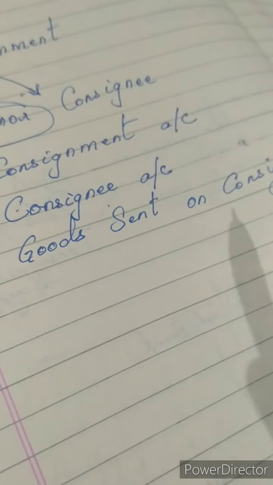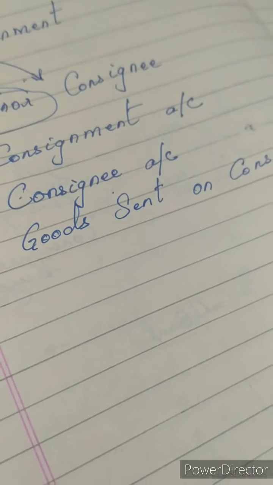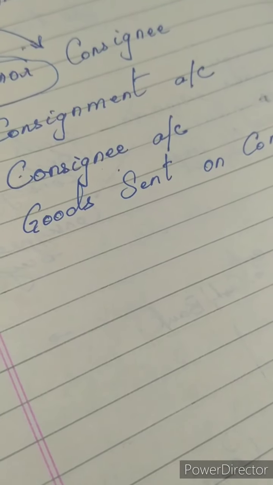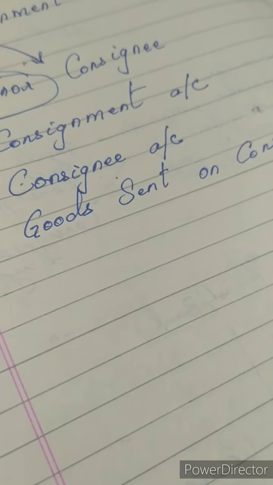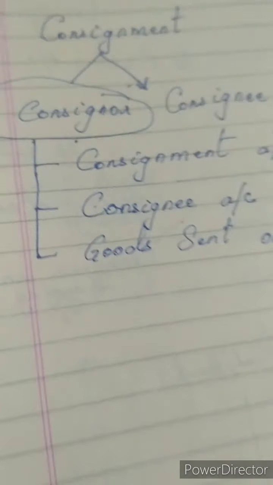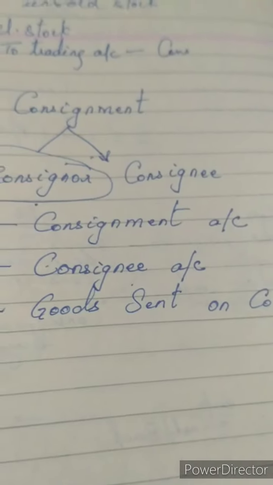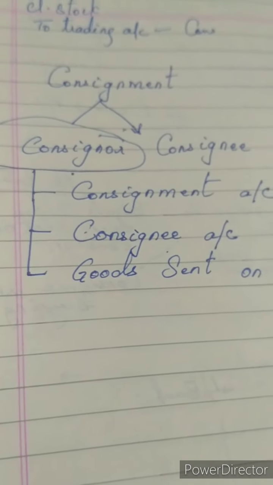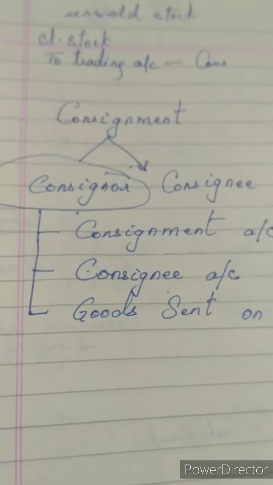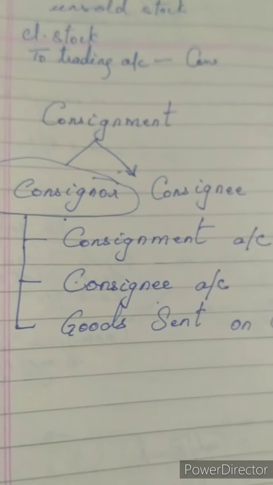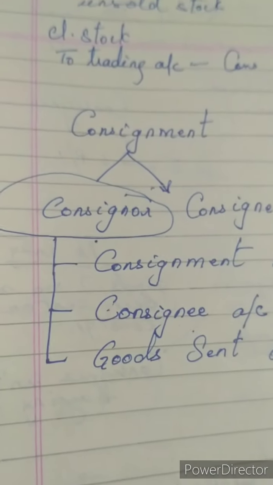Because these goods are taken from the purchases, it will be shown in the purchases category, that is the trading account of the organization. So these are the three accounts, children. Whatever we are going to write now is going to be related to consignment, the consignee, and also the goods sent on consignment.